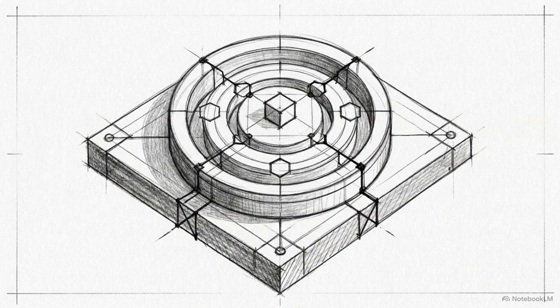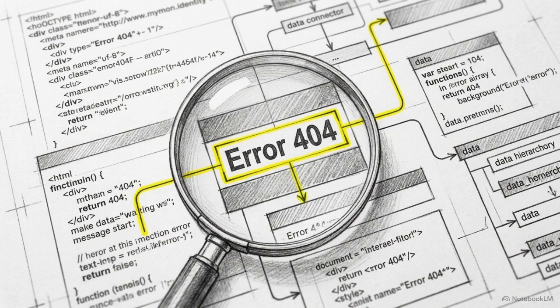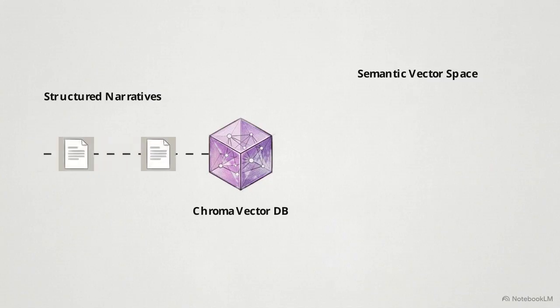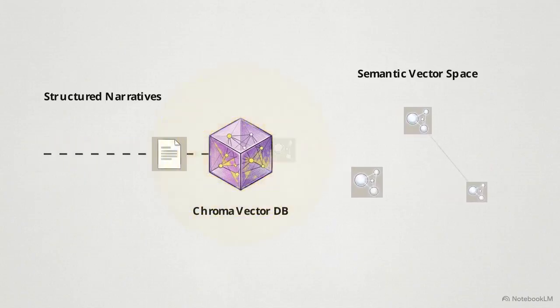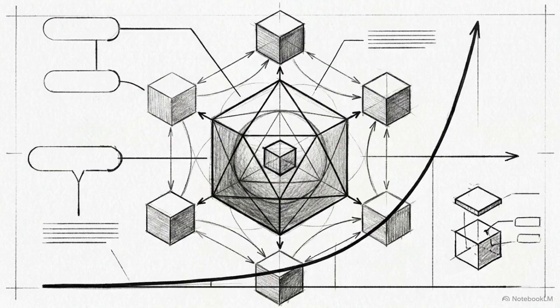A local SQLite database uses the FTS5 extension to handle deterministic keyword searches. This is where the agent finds exact function names or specific error codes. Simultaneously, a Chroma vector database stores mathematical embeddings of these narratives. This enables semantic search, allowing the agent to retrieve context based on conceptual intent rather than exact string matches.